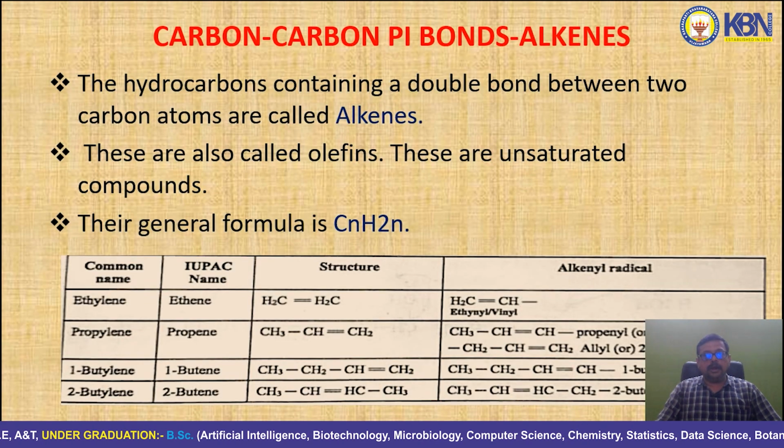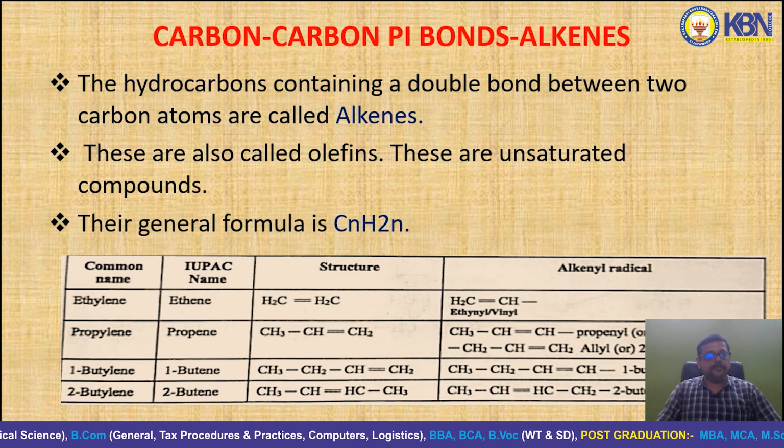See, carbon-carbon pi bonds, alkenes. Hydrocarbons containing double bonds between two carbon atoms are called alkenes. These are also called olefins. These alkenes are unsaturated compounds. Their general formula is CnH2n.